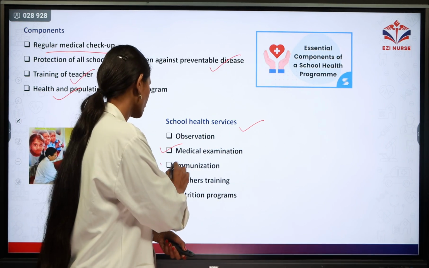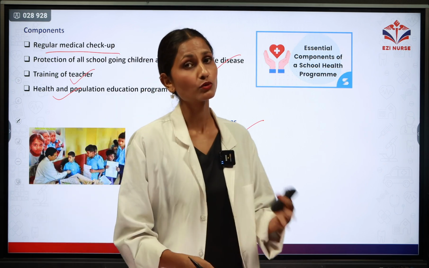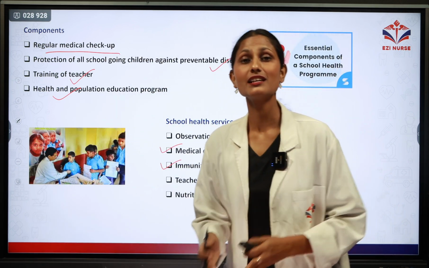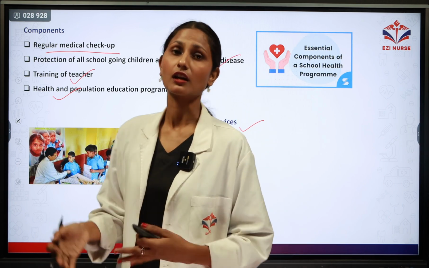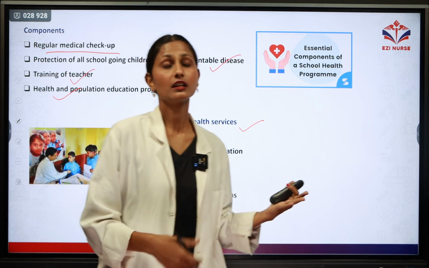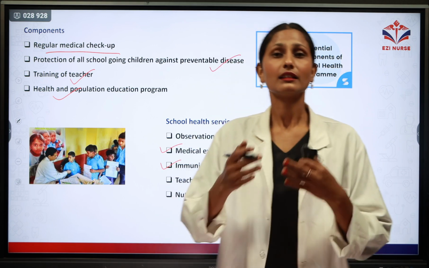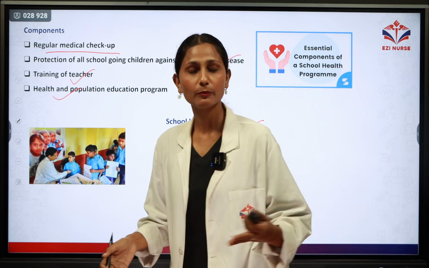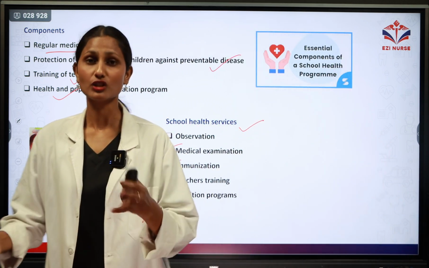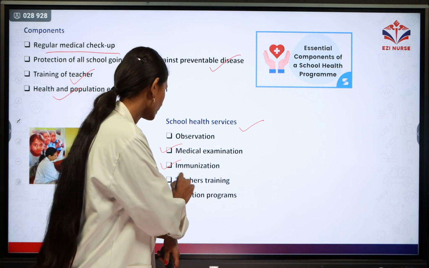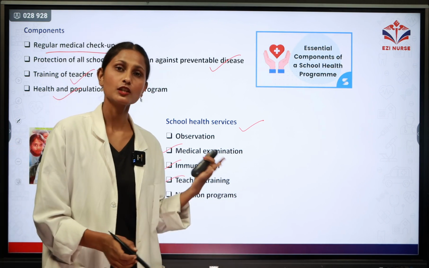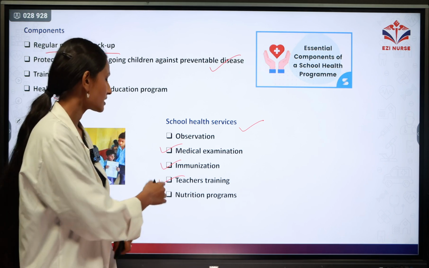Next one is immunization. It is the responsibility of the school health nurse and the teacher to assess the immunization status of the children, means up to 6 years, the childhood period, whether a baby has completed his immunization or not, that we have to check. Next one is teachers' training. This is also an important service provided by the school health services and program.